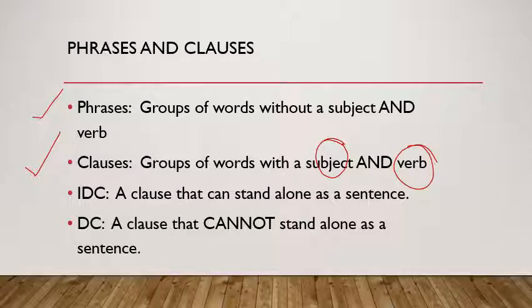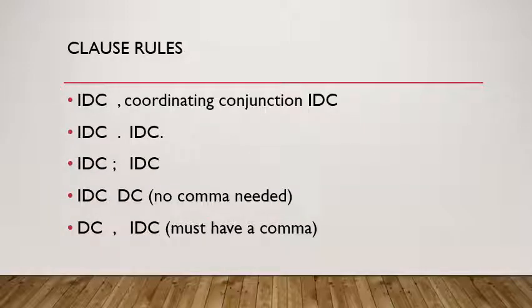So we have two types of clauses. We have IDCs, or independent clauses. An independent clause is a clause that can stand alone as a sentence. It's a complete thought, okay? And a dependent clause is a clause that, excuse me, cannot stand alone as a sentence, okay? And then next, we have our basic rules. All right, if I have two independent clauses beside one another in a sentence, I can do three things, right? There I have an option of doing three different things.